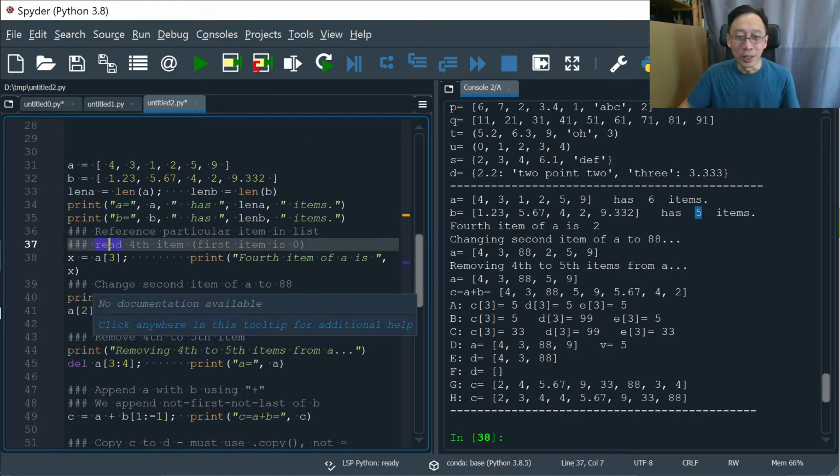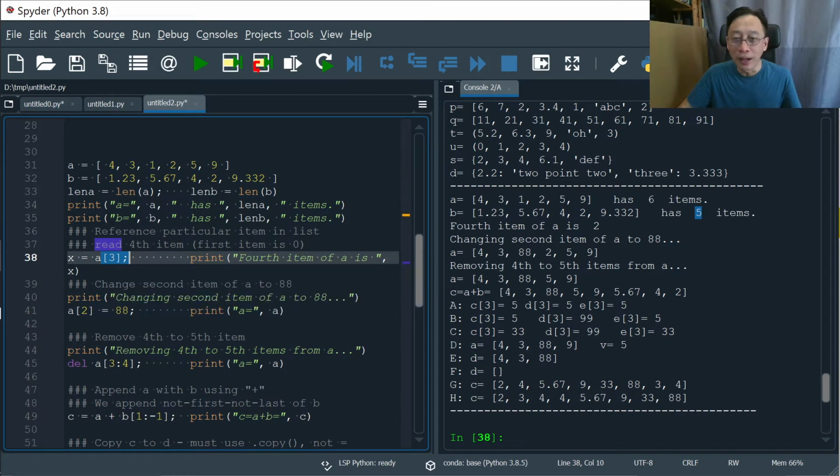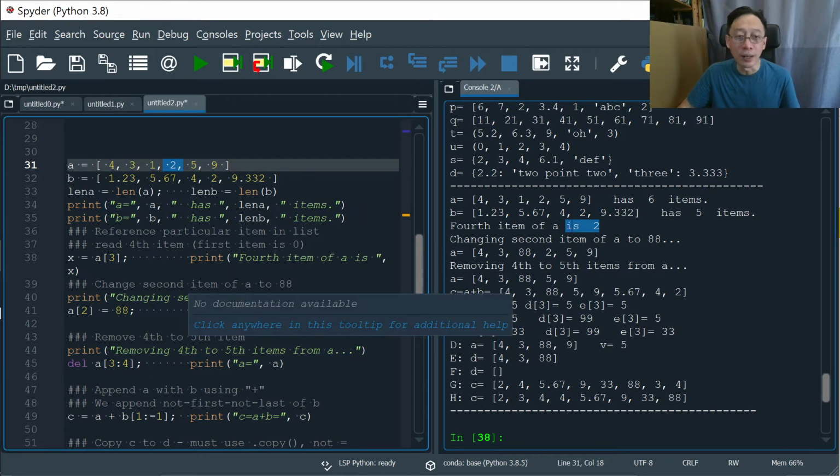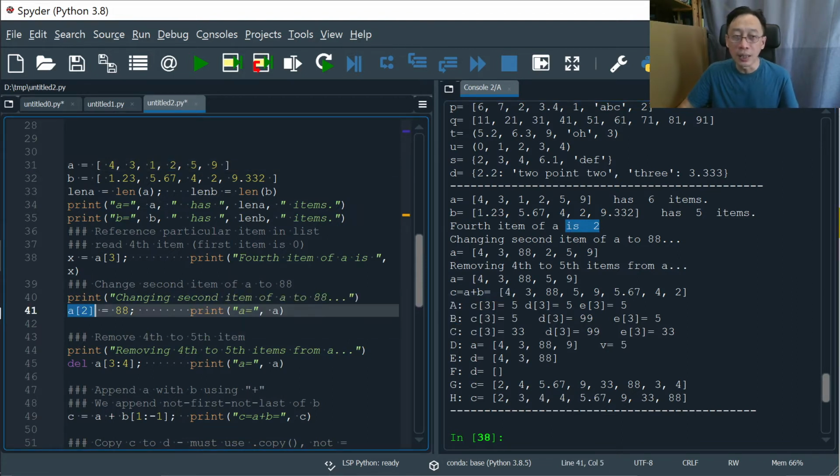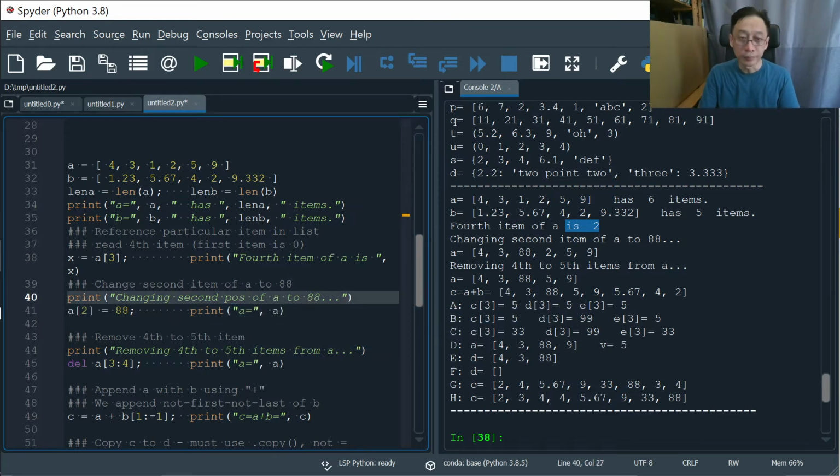Next, we'd like to select items from the list. So getting the 4th item is A square bracket 3. Position always starts with 0, so 0, 1, 2, 3. We should see a 2. We can also change the second item. So we just simply select it. Actually, not the second item, but the 3rd item, at the second position. Okay.